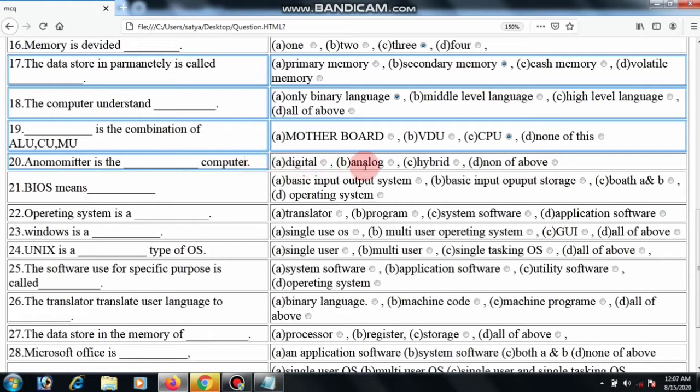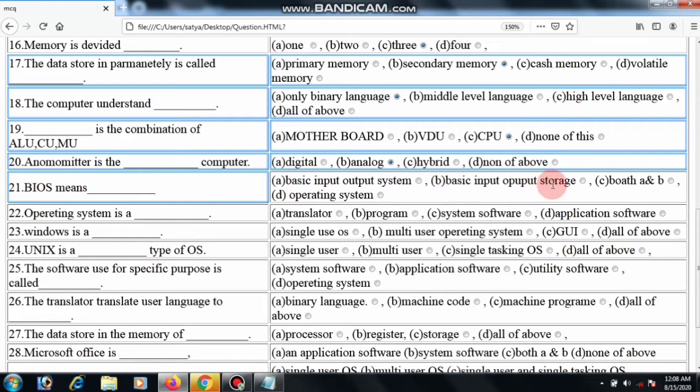Then next question 29. Anemometer is a digital, analog, hybrid computer, or none of these. Analog computer, because it carries analog signal and converts it to digital signal.